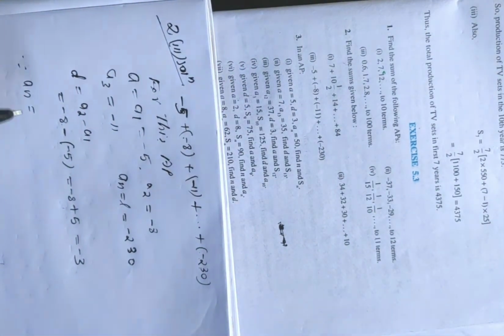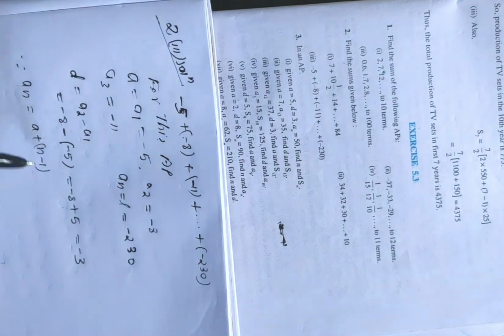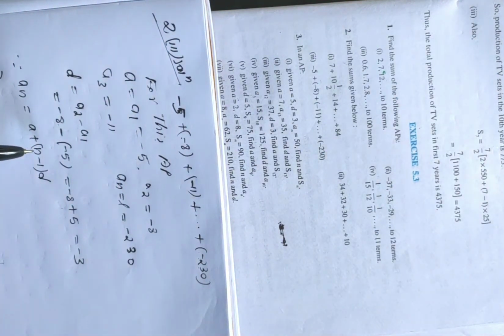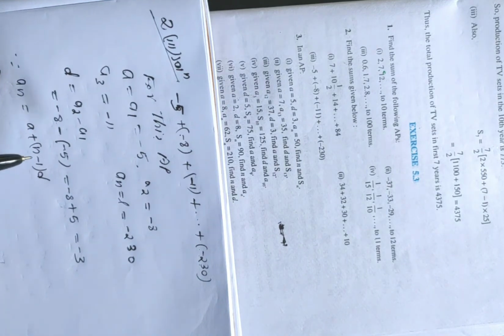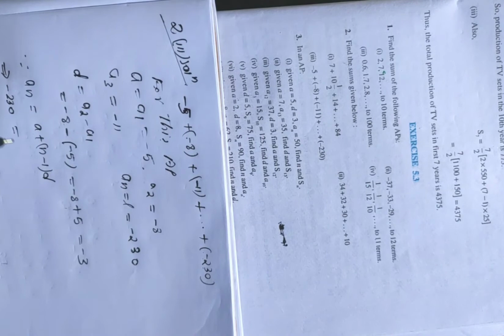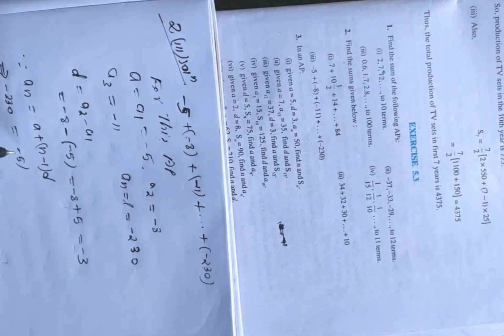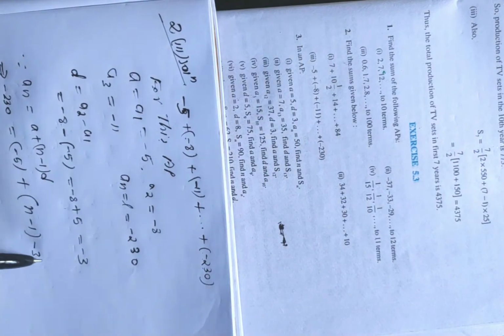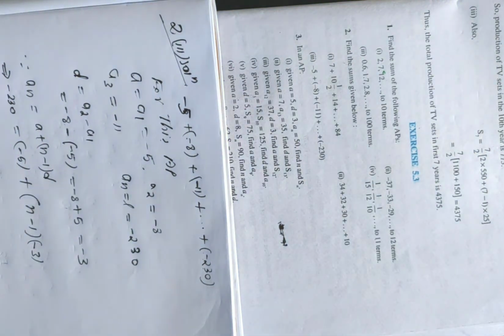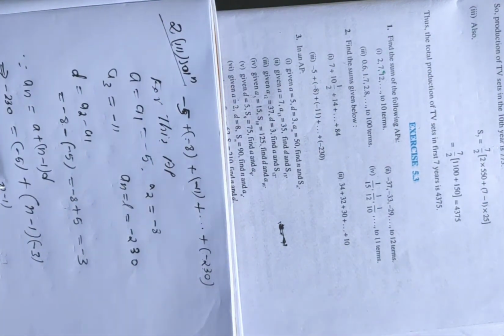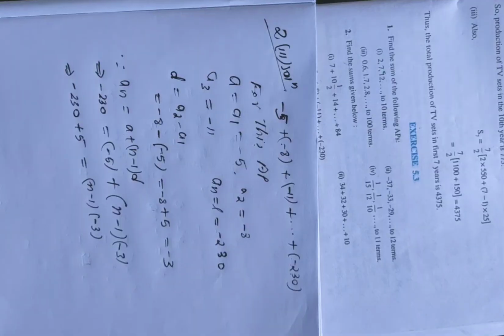Since AN is equal to A plus (N minus 1) D, from this relation we have to find out the value of N. The value of AN is minus 230, equal to the value of A, which is minus 5, plus (N minus 1) times D. D is how much? Minus 3. This implies minus 230. If we bring this minus 5 to this side, it will be plus 5, equal to (N minus 1) times minus 3.